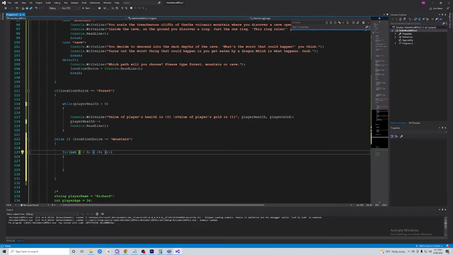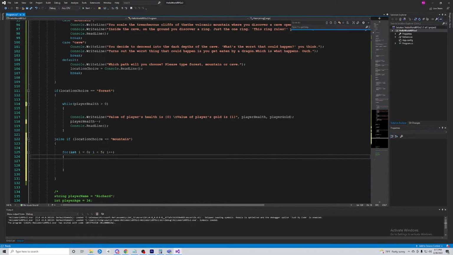I'm sorry, I messed this up again. It's actually if i is less than 5. So if i doesn't equal 5, we're going to run the code in the curly braces down here, and then we're going to increment i by 1. We're going to do that 5 times, actually we'll do it 4 times. On the 5th time, it should go ahead and break out of the loop.